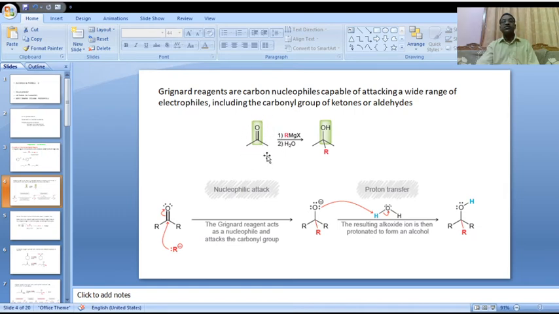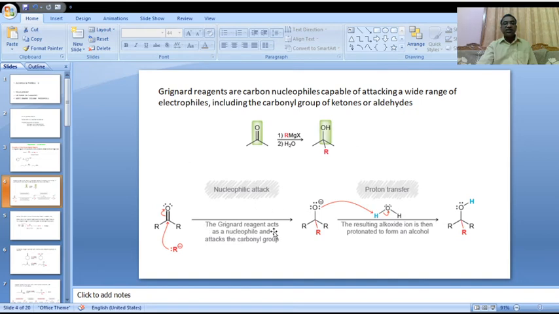Ketonic functional group on reaction with RMgX in presence of water: attack of R occurs and the ketonic C double bond O is converted to OH. Finally, we get alcohols in this reaction. Here, please observe the ketonic functional group on reaction with this RMgX.